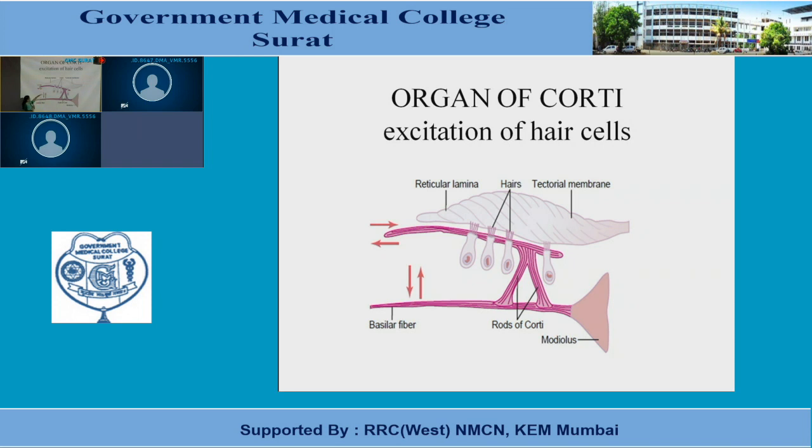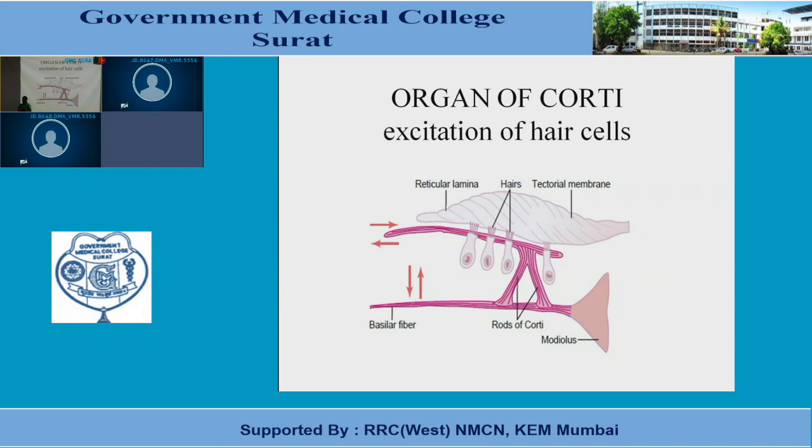And when the basilar membrane moves in a downward direction, it causes movement of the reticular lamina outwards and downwards. This movement of the reticular plate forward and backward causes shear forces between the tectorial membrane and the reticular lamina, and it sets the cochlear fluid into vibrations, and movement of fluid will take place, as a result of which there would be bending of the hair cells.